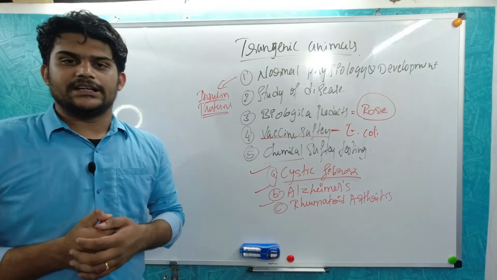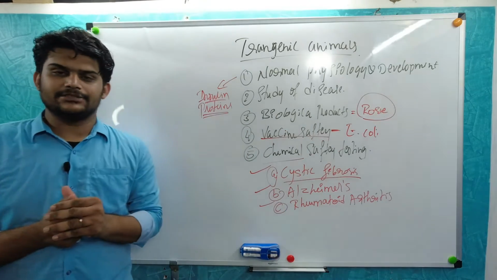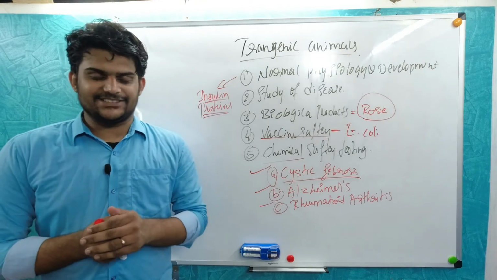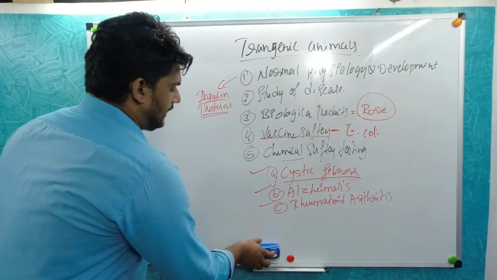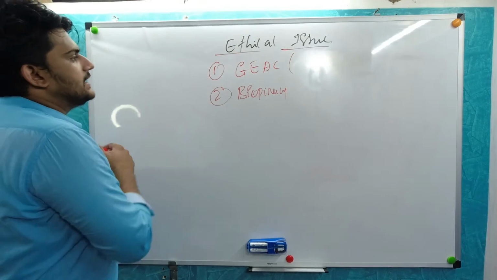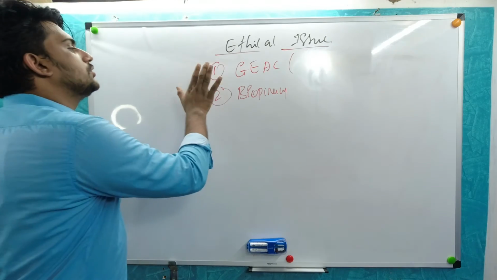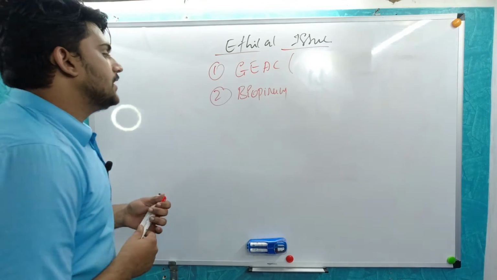And there is a certain thing known as ethics, right? We have to follow some ethics. We should not harm any individual. So, ethical issues, the last part of the topic, and we are going to discuss mainly these two here.